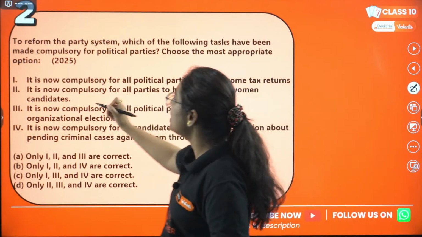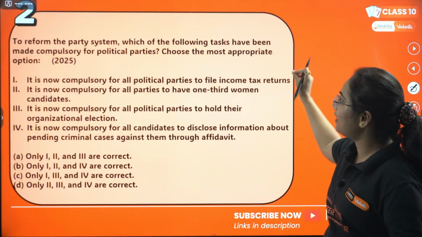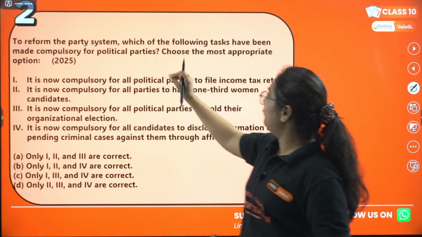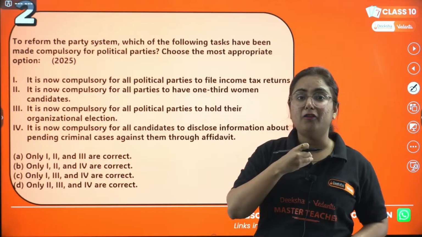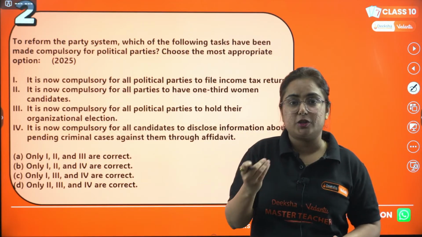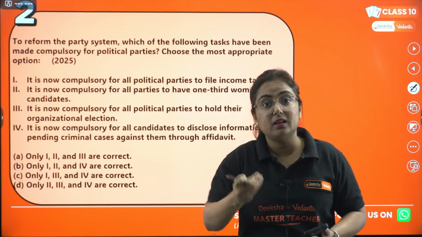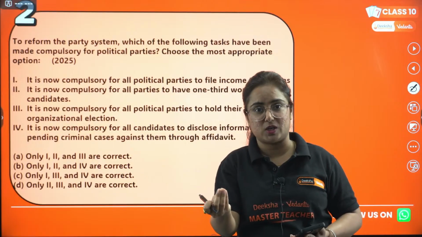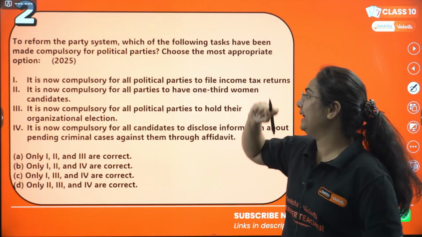The next is, to reform the party system, which of the following tasks have been made compulsory for the political party? It is a little tricky question, because I know some of my students from the 2025 CBSE board academic session made this wrong. Even I had to think twice before answering this question. So you also need to think twice before answering it. We are reading it again.